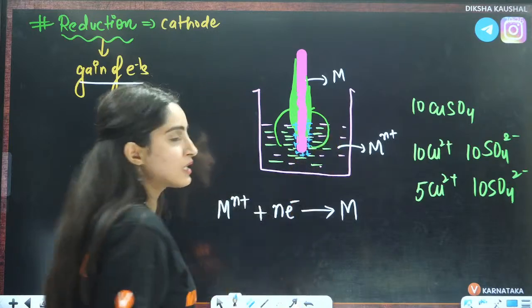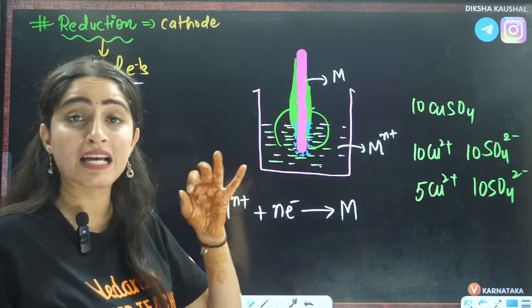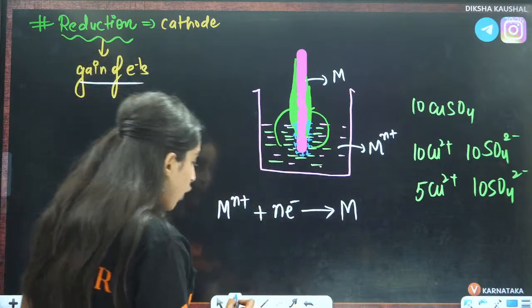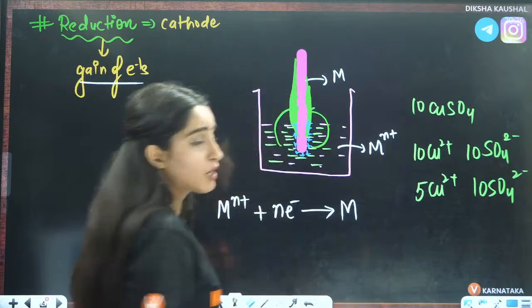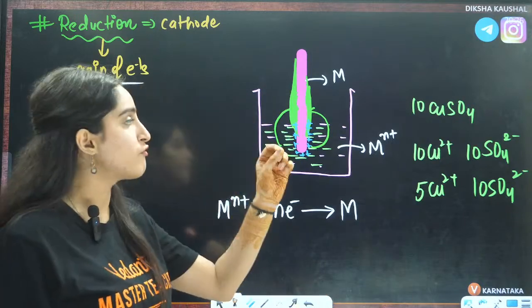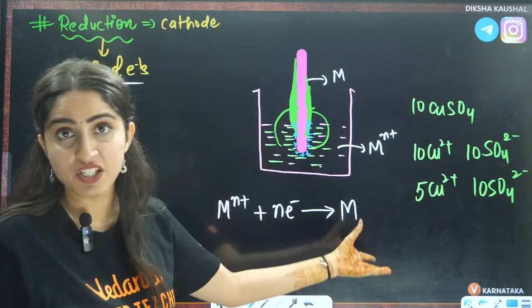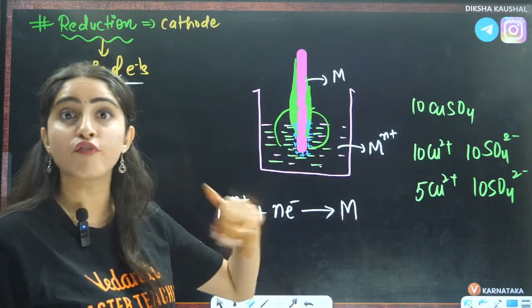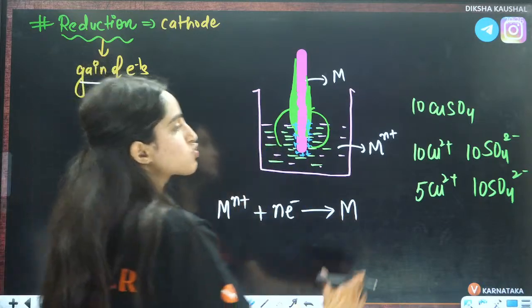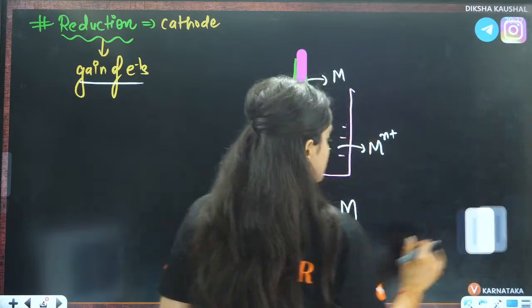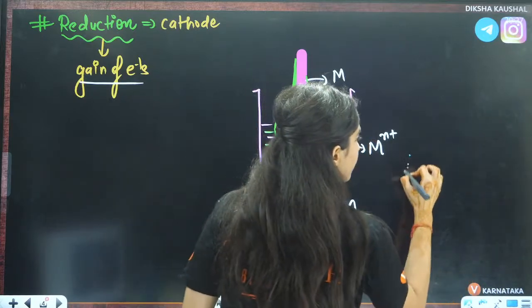Now because of this there is development of electrode potential again, because this is happening because of charge separation. And charge separation in case of gain of electrons is why it is called reduction potential, right?